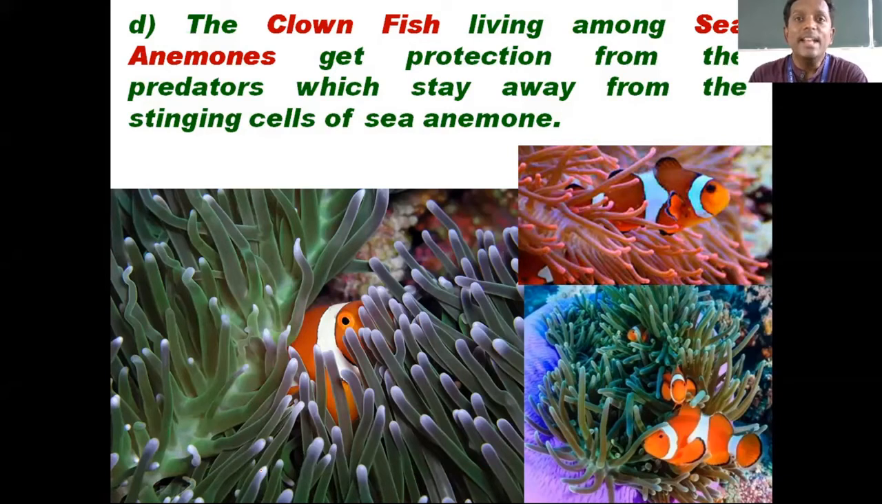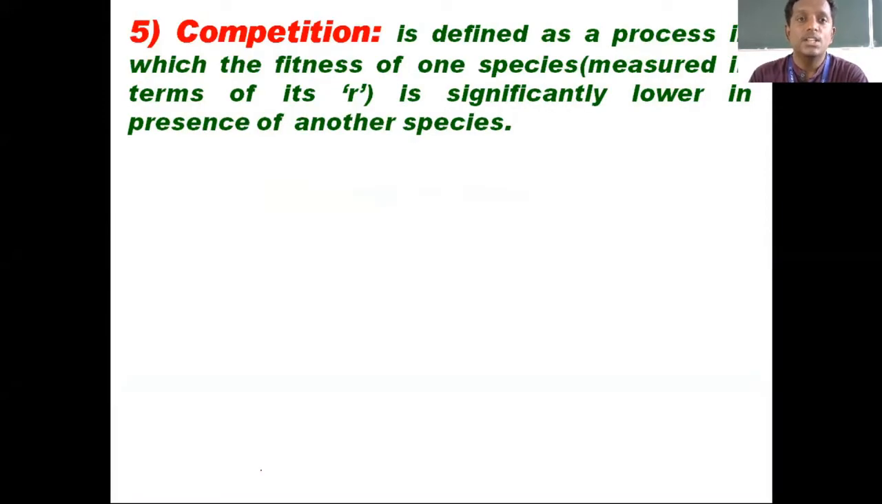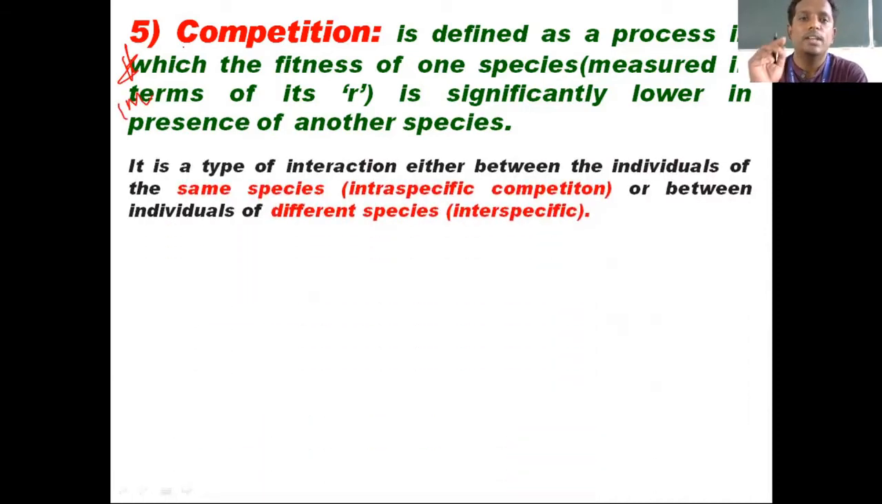I'll move to the next interaction, competition. Competition, as I already discussed, species A is also minus and species B is also minus because, as I said, 2 equal competent bodies are fighting for a resource. What is that we will discuss? It is defined as a process in which the fitness of one species, measured in terms of its r, intrinsic rate of natural increase, is significantly lower in presence of other. This is a definition they have given. So you can go through it, and definition is very important 1-mark question.